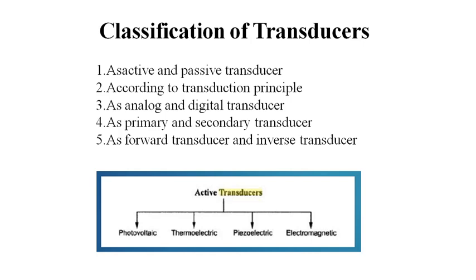This is the classification of transducers: first, active and passive transducers. Second, according to the transduction principle. Third, analog and digital transducers. Then next, primary and secondary transducers, and forward transducers and reverse transducers. These are examples of active transducers: photovoltaic, thermoelectric, piezoelectric, electromagnetic. These are the examples of active transducers.